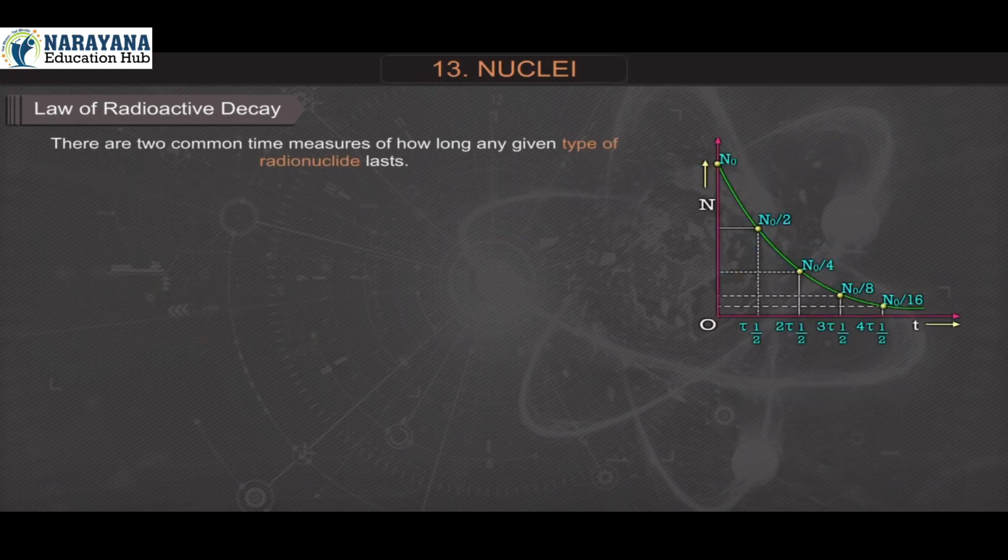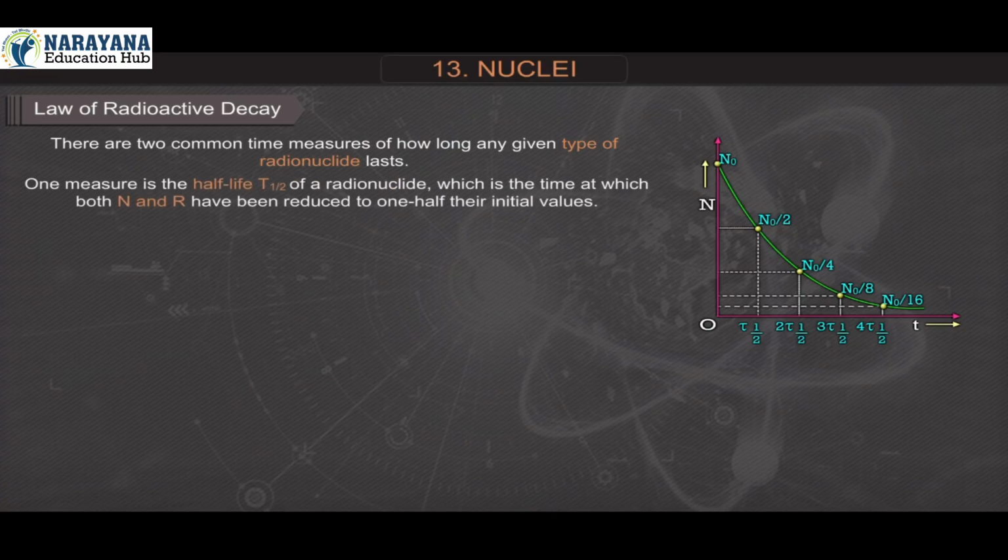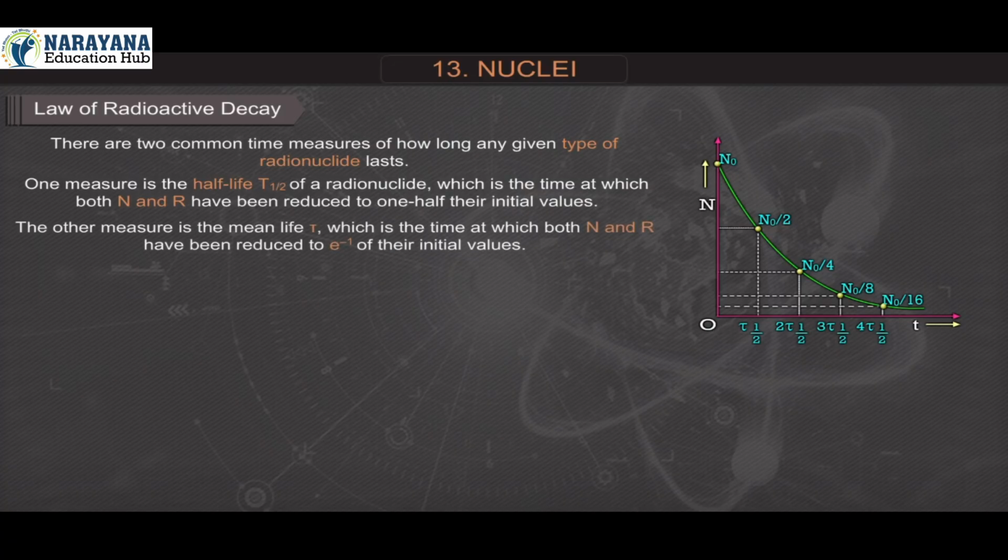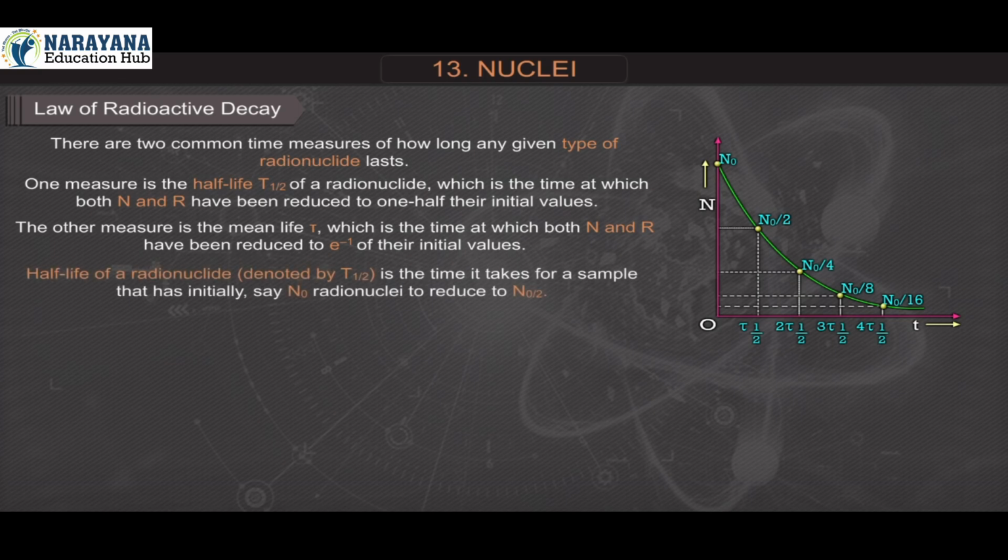There are two common time measures of how long any given type of radionuclide lasts. One measure is the half-life T1/2 of a radionuclide, which is the time at which both N and R have been reduced to 1/2 their initial values. The other measure is the mean life tau, which is the time at which both N and R have been reduced to e raised to minus 1 of their initial values.